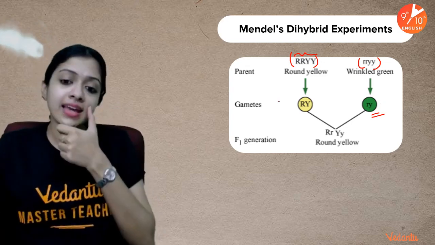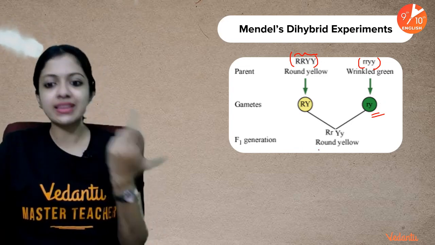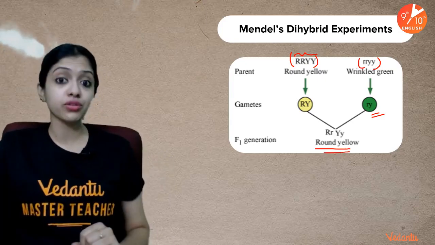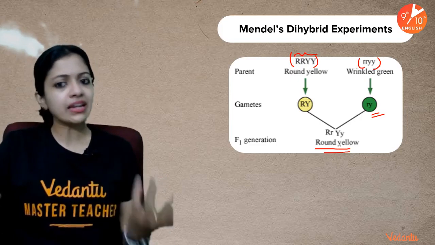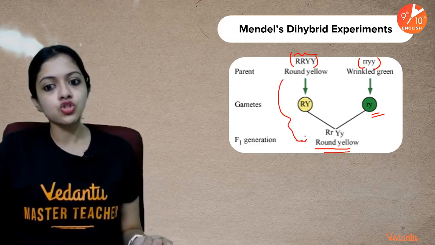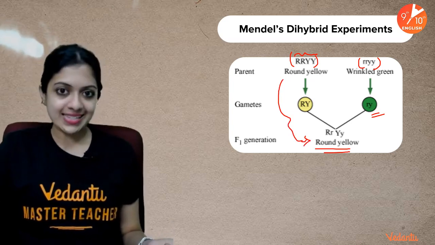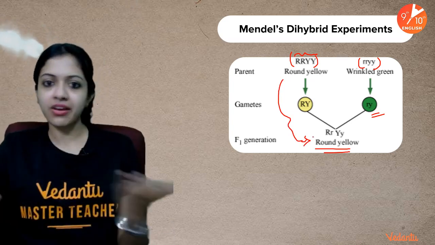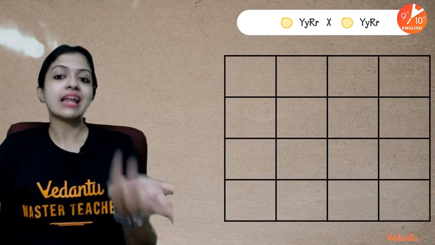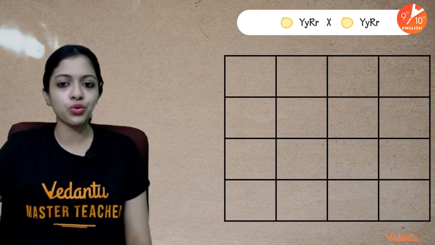Then at fertilization, the F1 generation would be a double heterozygote, heterozygous for both. But phenotypically, Mendel observed that they expressed only the dominant traits: round yellow. Wrinkled green was nowhere to be seen. So what did Mendel do? He went about self-fertilizing them, just as he did for the monohybrid cross.